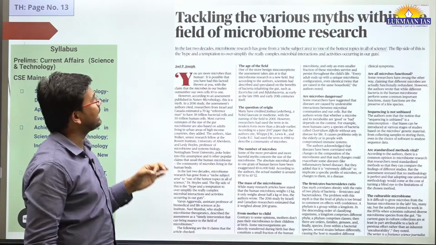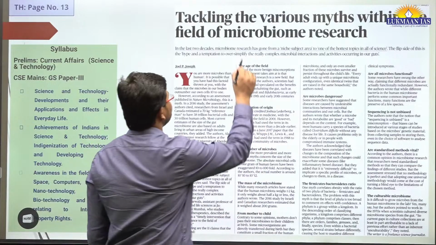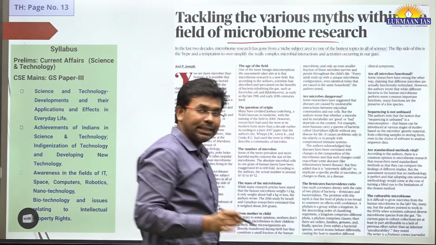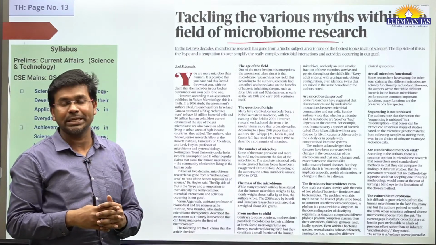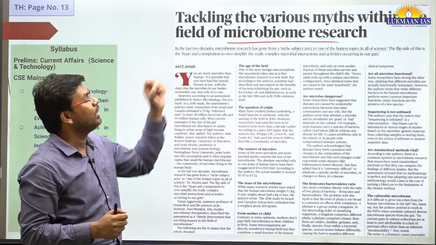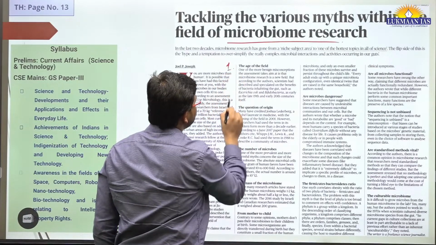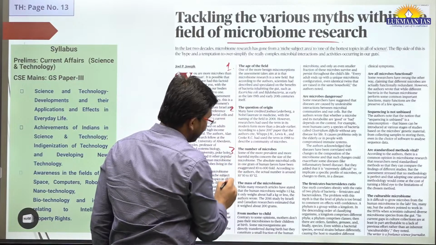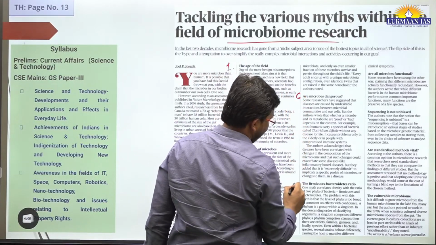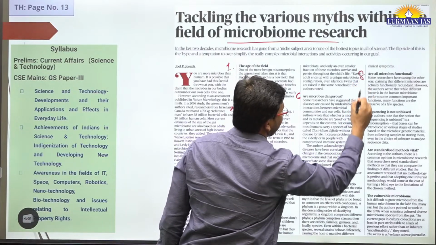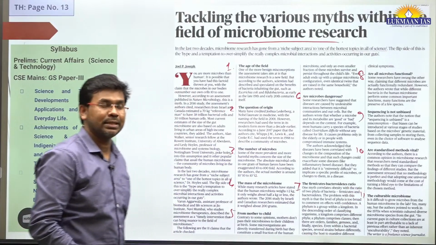It says tackling the various myths within the field of microbiome research, okay? So in this article, they have basically busted various myths that are associated with microbiome research. In this article, they have discussed about 11 such parameters, okay? 11 such parameters have been discussed in this article.